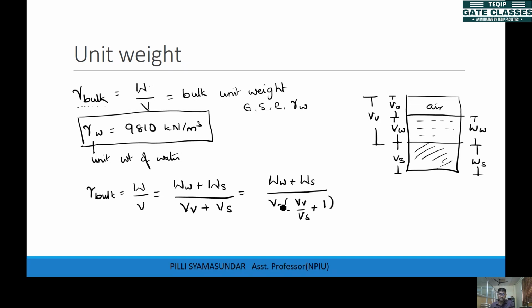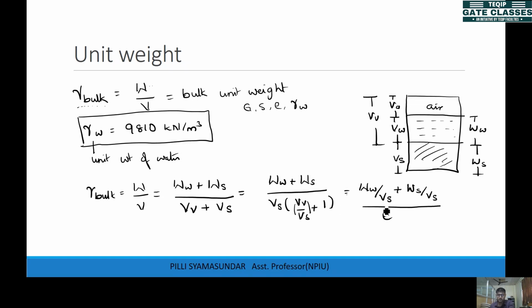Now divide these two terms in the numerator, and this will be weight of water by volume of solids plus weight of solids by volume of solids, over VV by Vs. This is volume of voids to the volume of solids, which we defined as void ratio, you know.